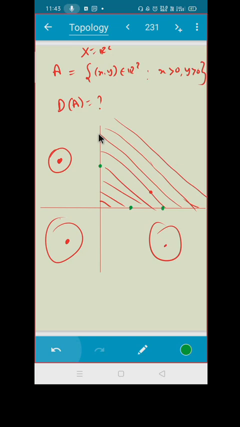Yes, sir, they are not taking this. But if I take this point, can I say this is the limit point? Check. If I take any radius, इसको मैंने center बोला, any radius, it is going to contain some point of the set A. Do you agree? Take it as small as you want, but still you will be having some point of this set.